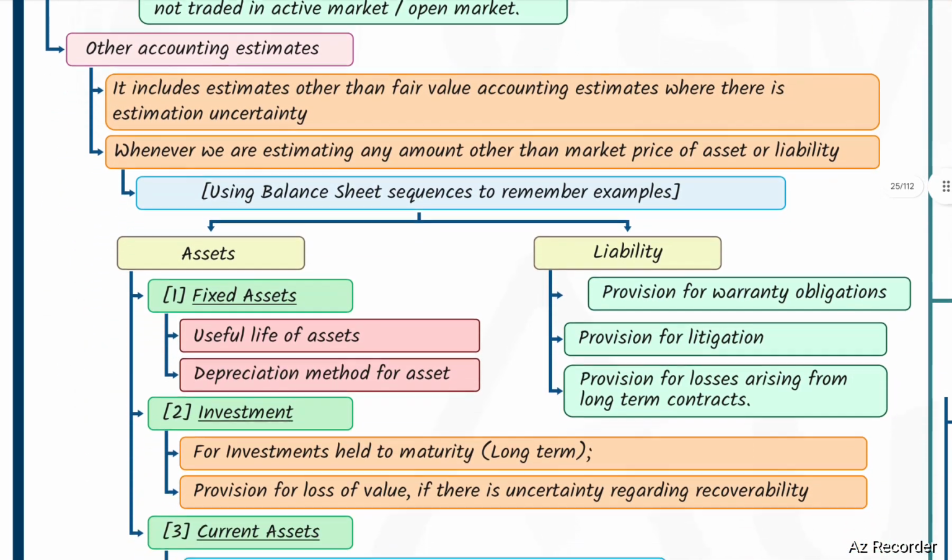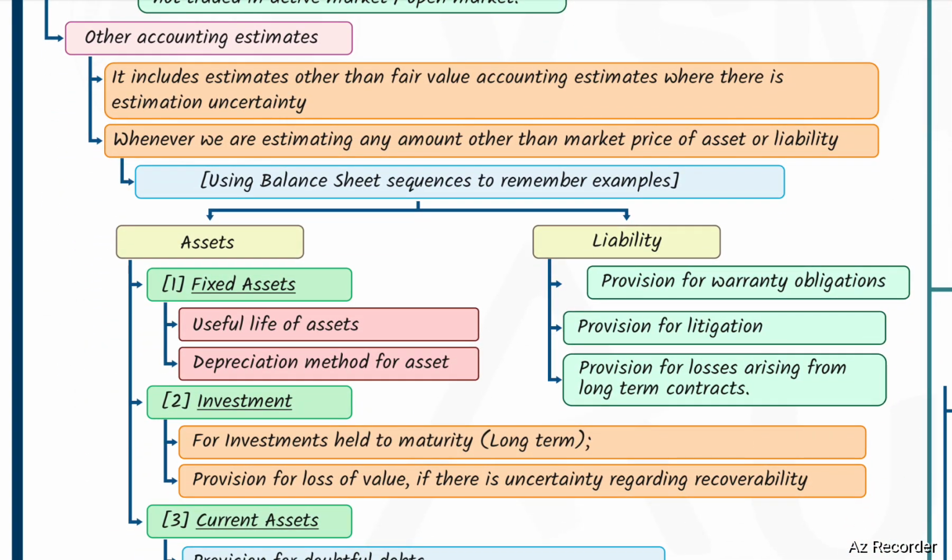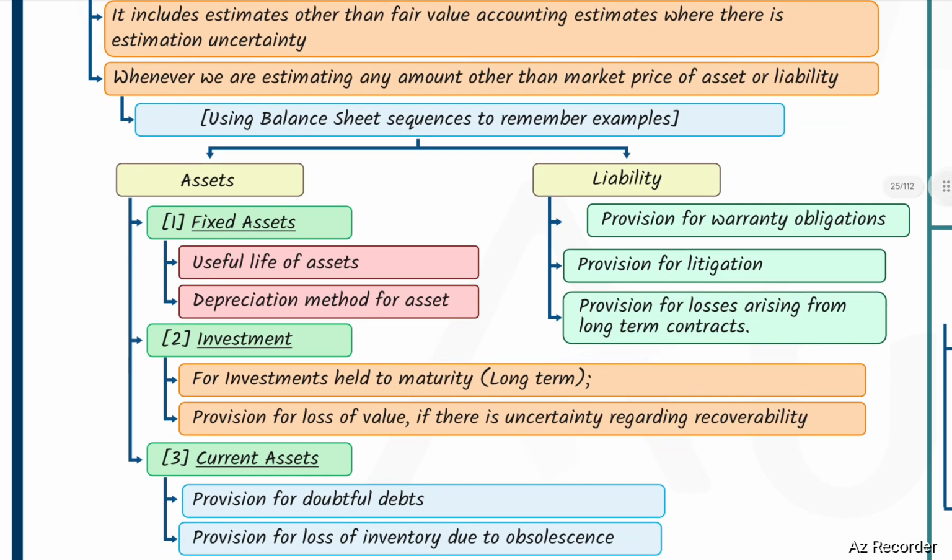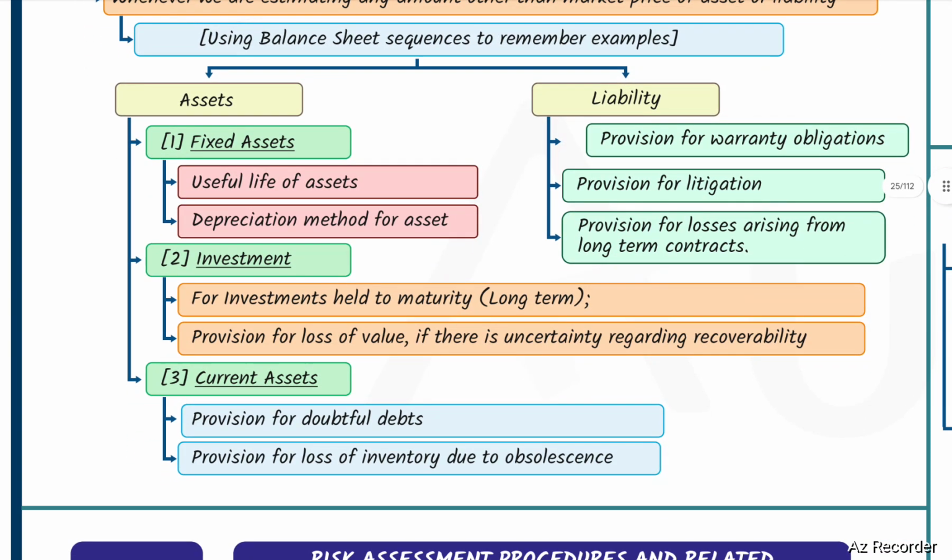Other accounting estimates. It includes estimates other than fair value accounting estimates where there is estimation uncertainty. Whenever we are estimating any amount other than the market price of an asset or liability using balance sheet consequences. Examples regarding assets: fixed assets, useful life of the asset, depreciation method for the asset.